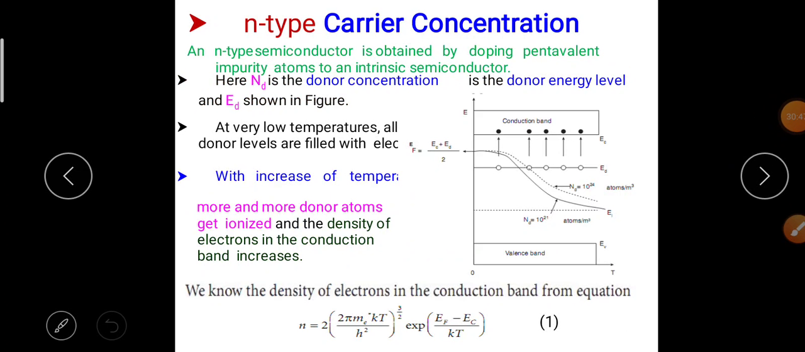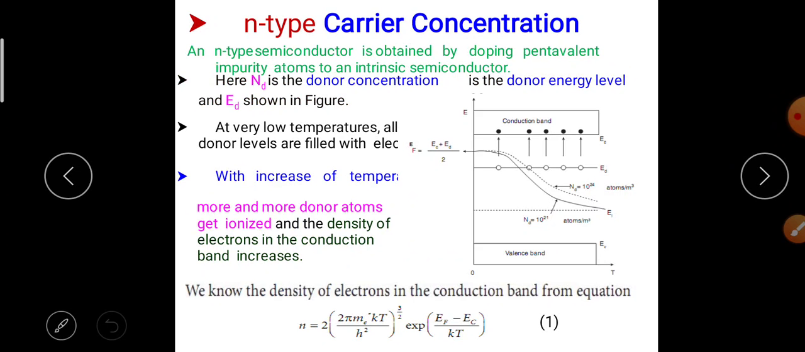Previously we discussed the n-type semiconductor. Now we discuss the n-type carrier concentration. An n-type semiconductor is obtained by doping pentavalent impurity atoms into an intrinsic semiconductor. Here Nd is the donor concentration and Ed is the donor energy level, as shown in the figure. At very low temperatures, all donor levels are filled with electrons. With increase of temperature, more and more donor atoms get ionized and the density of electrons in the conduction band increases.